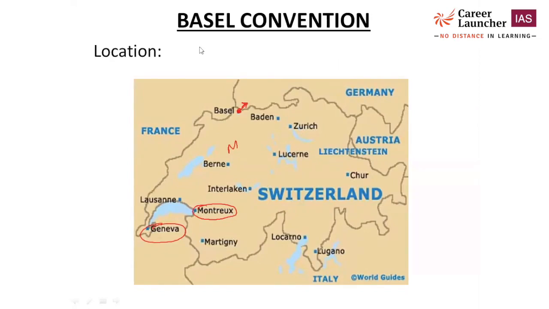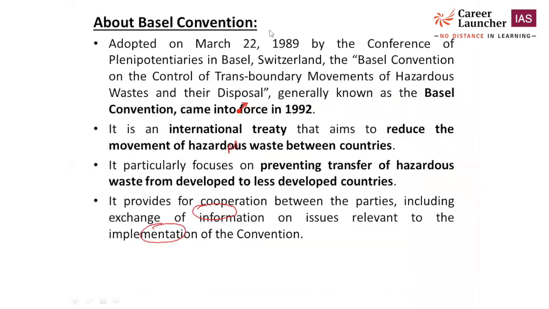Okay, now after this, let's come to the Basel Convention. What about the Basel Convention? Basically, it was adopted on 22nd March 1989 by the Conference of Plenipotentiaries in Basel, and Basel is in Switzerland. That is called the Basel Convention on the Control of Transboundary Movement of Hazardous Wastes and their Disposal. Now this is the agreement that covers control of transboundary movement.